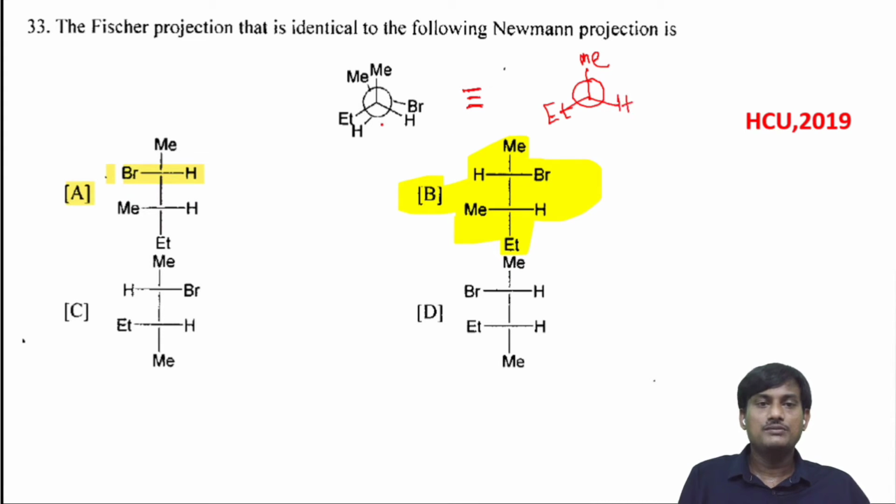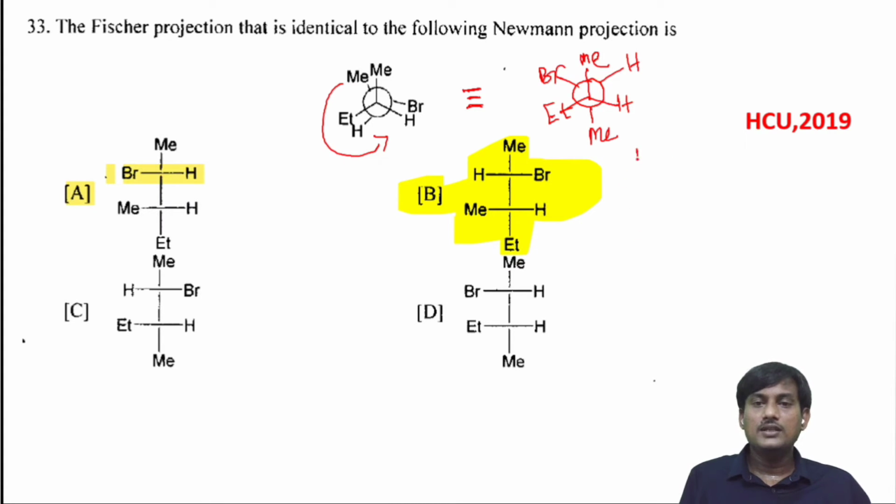This one is H. Let's rotate the back carbon like this. When you rotate like this, you will get the methyl group downside. When you bring this one to this side, and this one to this side, you will get Br this side and H this side.